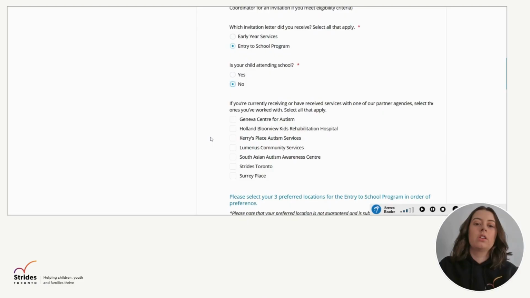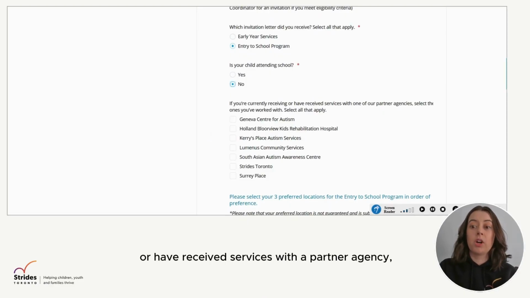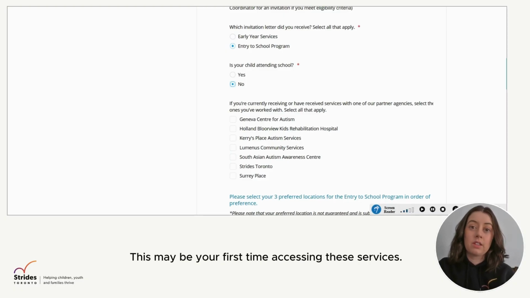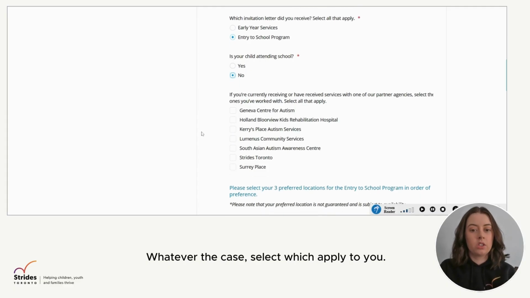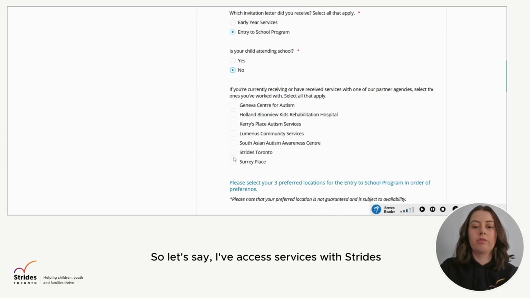No. If you're currently receiving or have received services with a partner agency, select the ones that you have worked with. You may have worked with several. This may be your first time accessing these services. Whatever the case, select which apply to you. So let's say I've accessed services with Strides and Surrey Place.